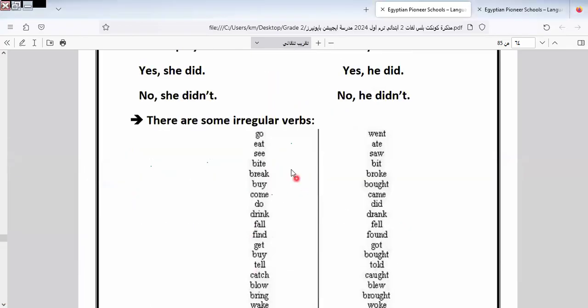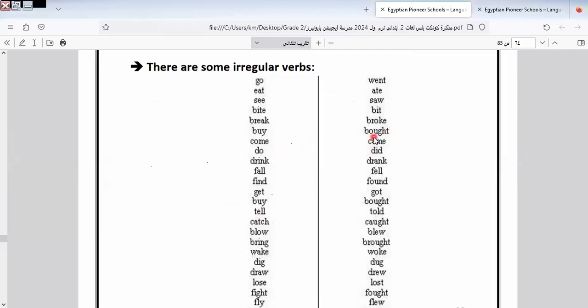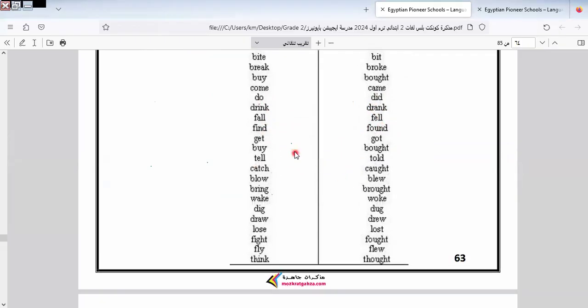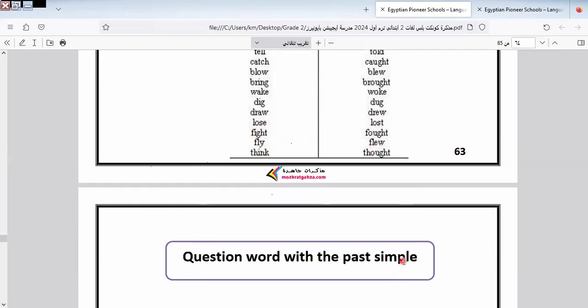Here are some irregular verbs: go, went; eat, ate; see, saw; bite, bit; break, broke; buy, bought; come, came; do, did; drink, drank; fall, fill; find, found; get, got; tell, told; catch, caught; blow, blew; bring, brought; wake, woke; dig, dug; draw, drew; lose, lost; fight, fought; fly, flow; think, thought.